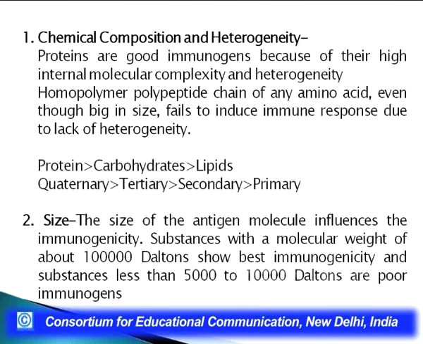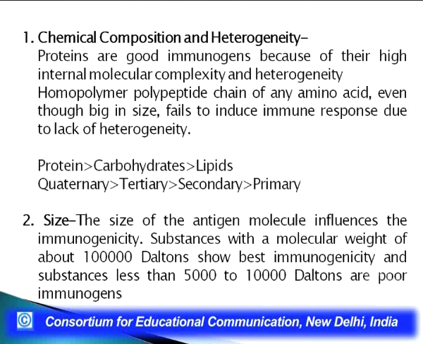It has been found that if the molecule is big in size and it is heterogeneous in nature, it has complexity, and it becomes a better immunogen. Now again, low molecular weight substances are more simplistic in nature, hence, because of less heterogeneity, they become bad immunogens or not as good immunogens.